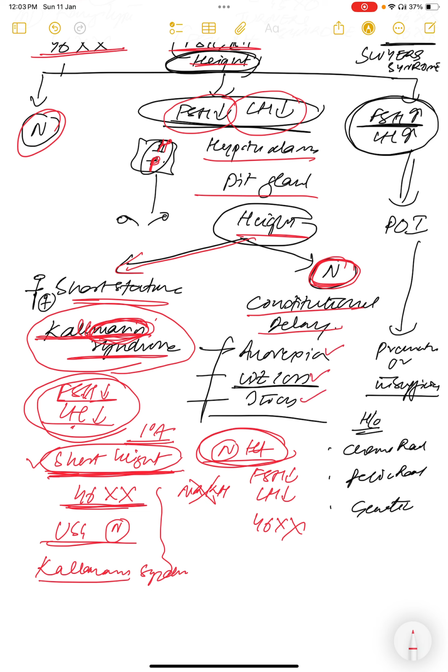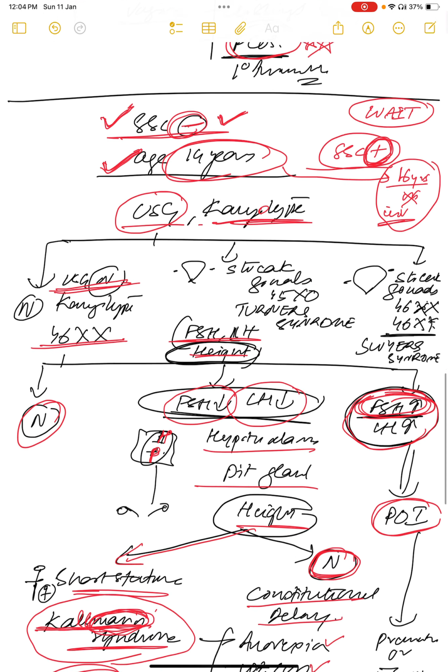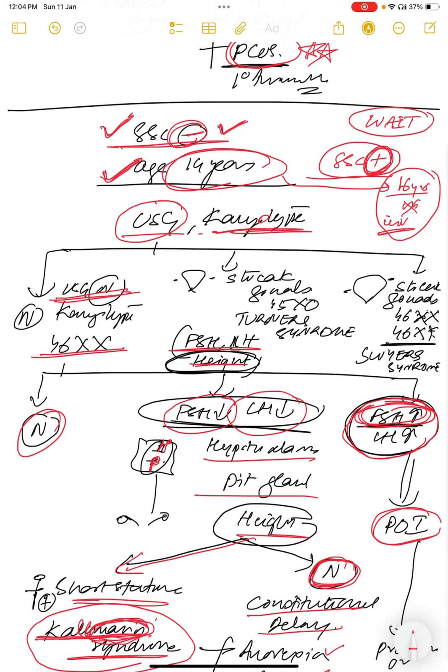If FSH is high, very important, it is like menopause. So it is premature ovarian insufficiency. It can be because of chemoradiation, pelvic radiation, genetic conditions. That's about when ultrasound is normal. If ultrasound shows streak gonads with 46XO, that is Turner syndrome. Ultrasound with streak gonads with 46XY, that is Swyer syndrome. This is about primary amenorrhea. In the next class, I'll tell about secondary amenorrhea. Thank you.